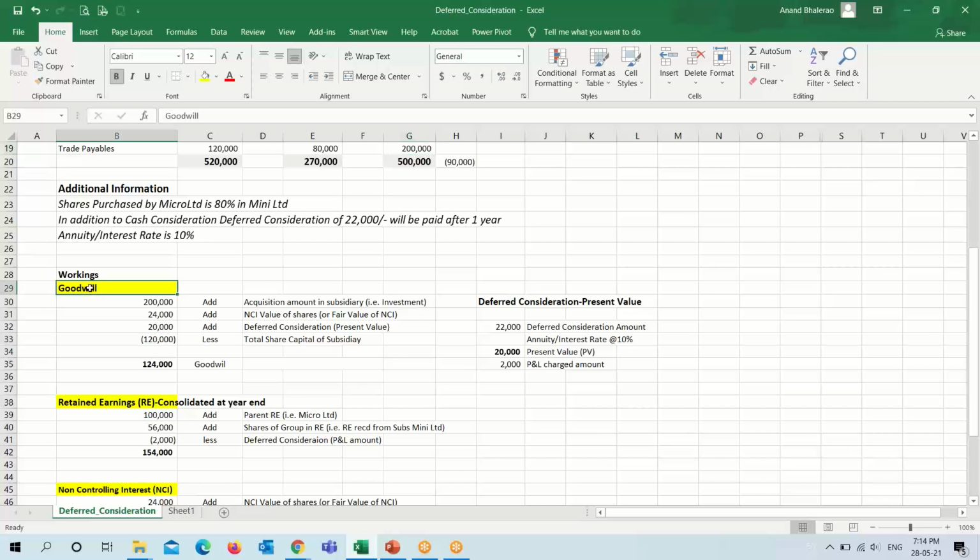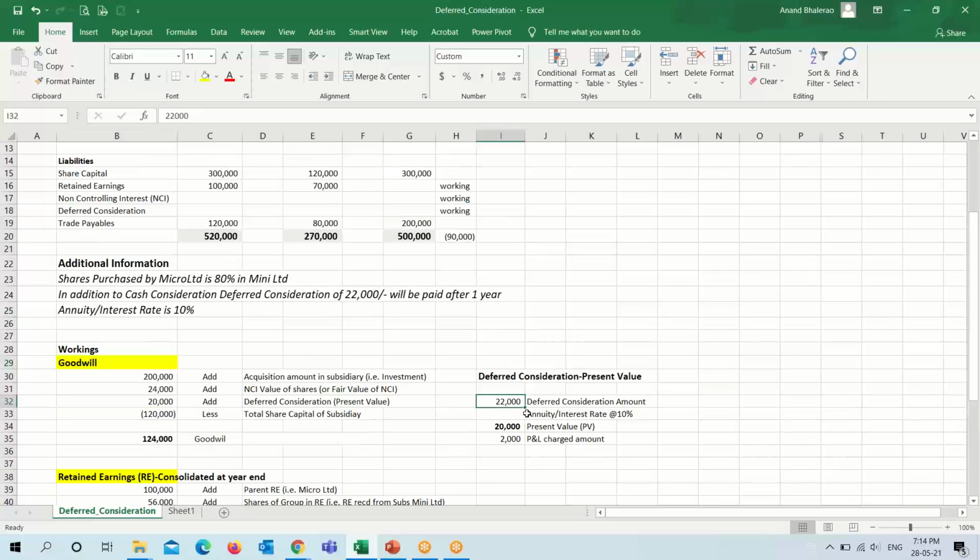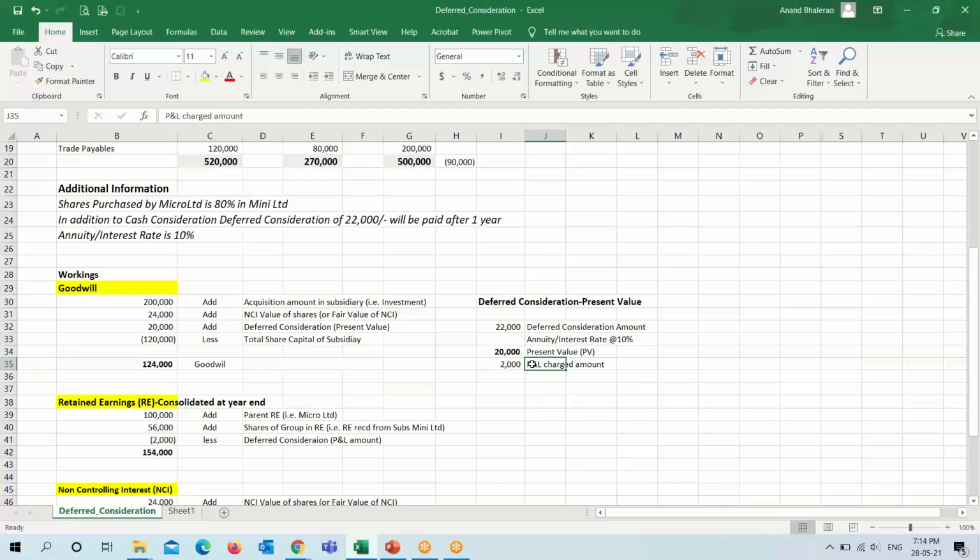For trade payables, we simply add these two figures. For the calculation of goodwill, we first calculate the present value of the deferred consideration. The deferred consideration here is 22,000 and the annuity rate of interest is 10%. To calculate its present value, we divide 22,000 by 110 and multiply by 100, that is 100 plus 10%. So the present value will be 20,000, and the difference of 2,000 is chargeable to P&L. That is, it will be deducted from retained earnings.